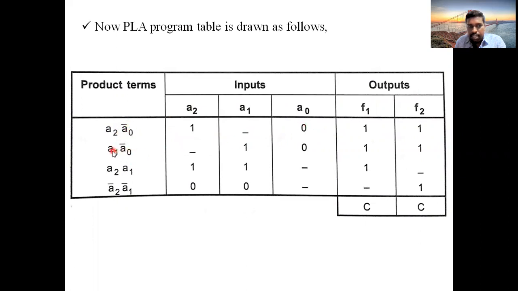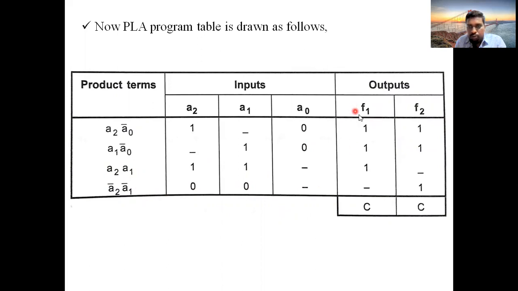Next, here A1 is present and A2 is absent, so dash. A1 in normal form means 1, A naught in complementary form means 0. Next, A2 normal form 1, A1 normal form 1, A naught is absent here, so dash. Next, A2 in complementary form means 0, A1 in complementary form is 0, A naught is absent, so dash.